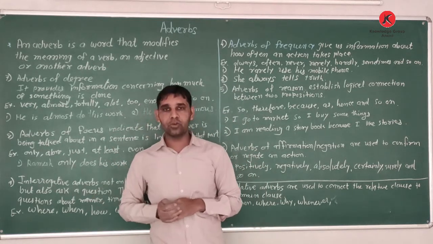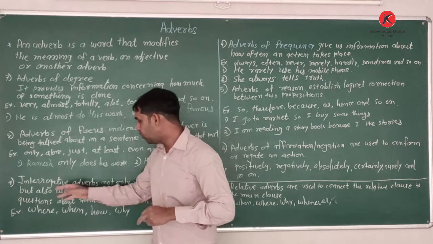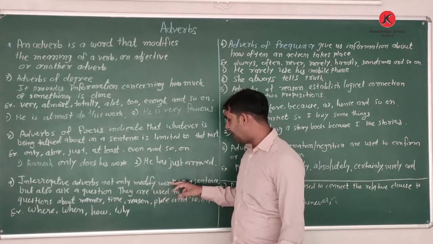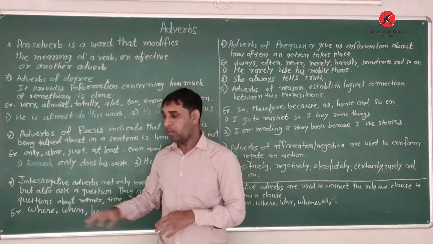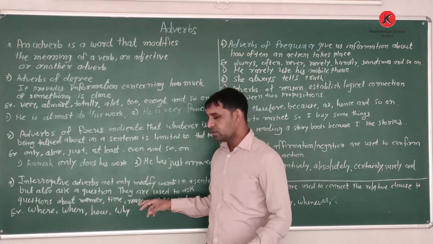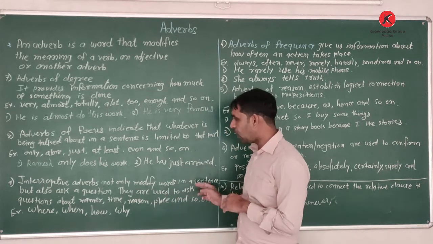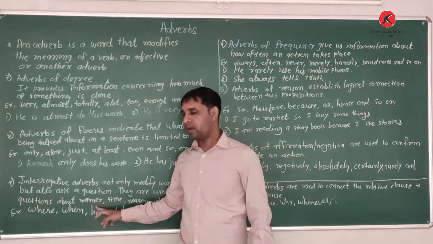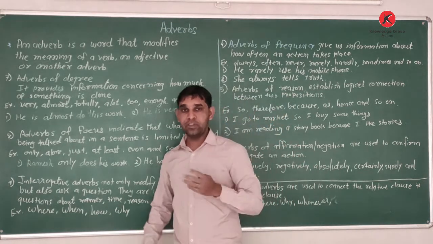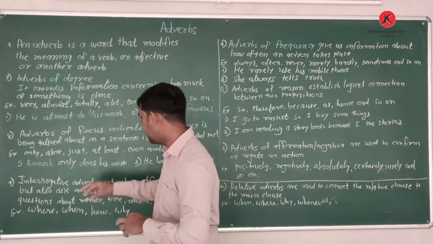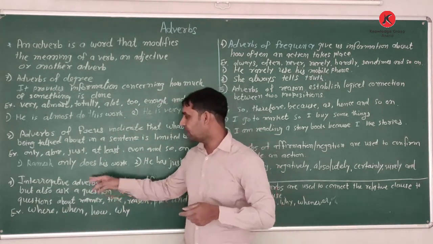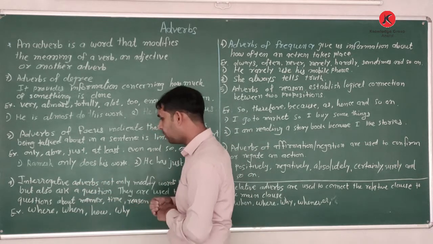Then comes to the 9th, interrogative adverbs. So interrogative adverbs not only modify words in a sentence, but also ask a question. They are used to ask questions about manner, time, reason, place, and so on. So which type of word we use as interrogative adverbs? So where, when, how, and why. This type of word we use as interrogative adverbs.